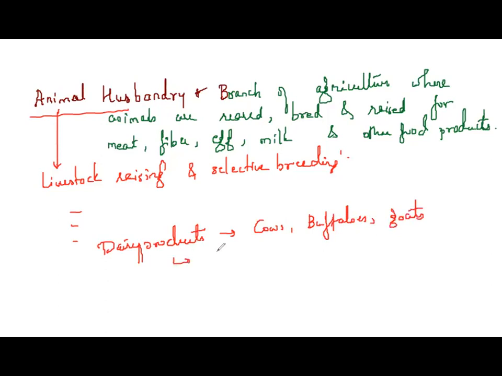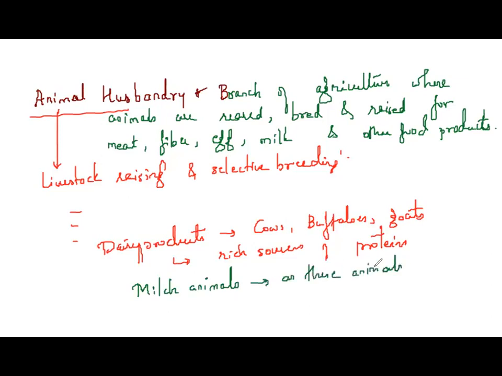These dairy products are rich sources of what? They are rich sources of proteins. Yes or no? So they are very rich sources of proteins. Therefore, do you know what these animals are called? Since they are very rich sources of proteins, these animals are called milch animals. Why are they called milch animals? As they provide us with milk. They are called milch animals.